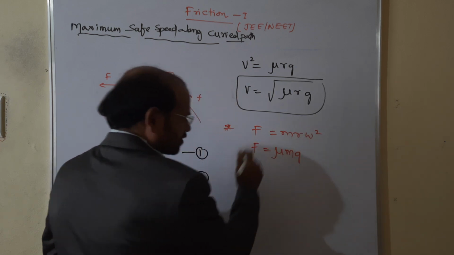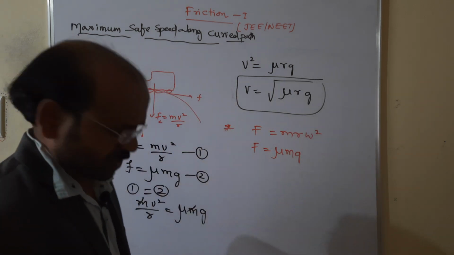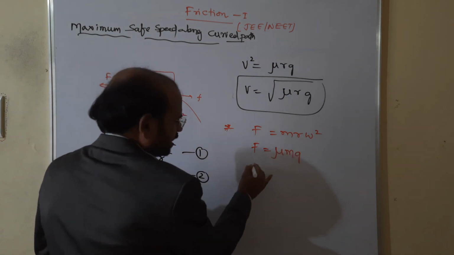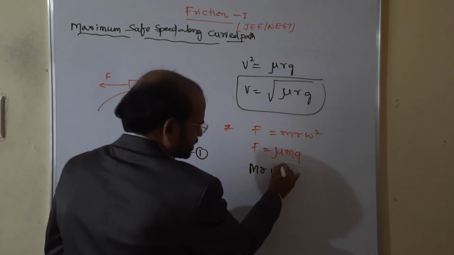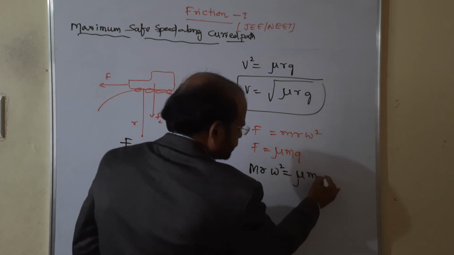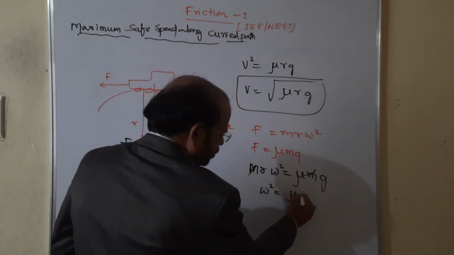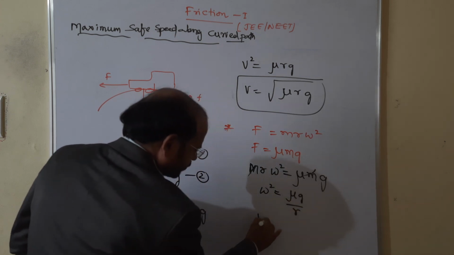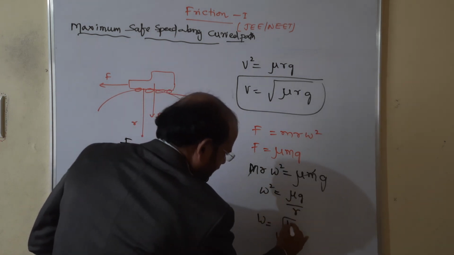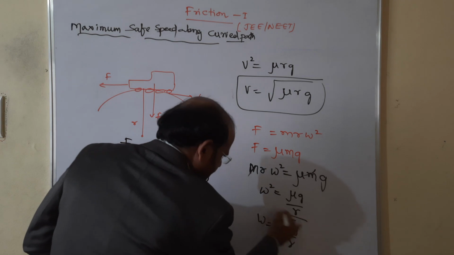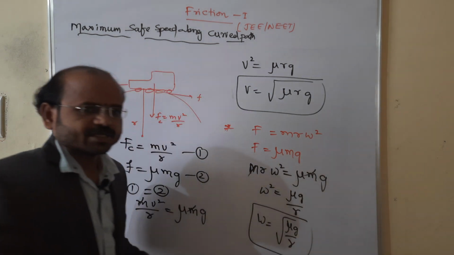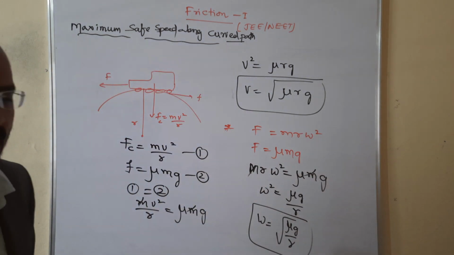Now we are finding the angular velocity. Therefore, both equal: m r omega square is equal to mu mg. The mass cancels. Then omega square is equal to mu g by r. Therefore the angular velocity through the curved surface is omega equal to root over mu g by r.